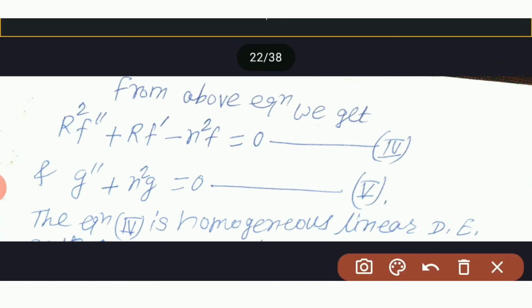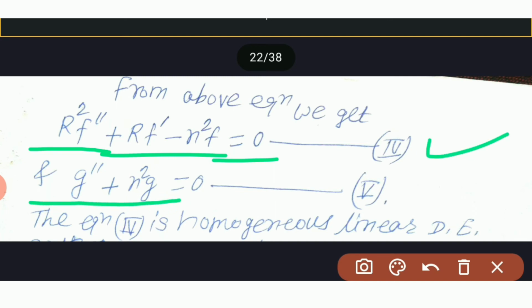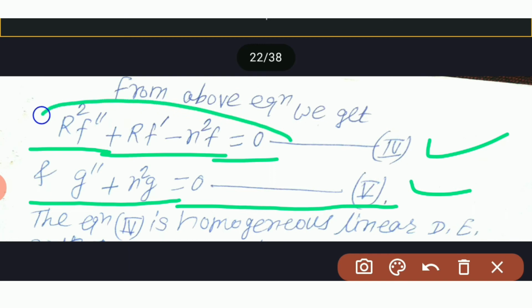Then we get from above r² f'' + r f' − n² f is equal to 0, and g'' + n² g is equal to 0 from the above results. The equation 4 is a homogeneous linear differential equation.